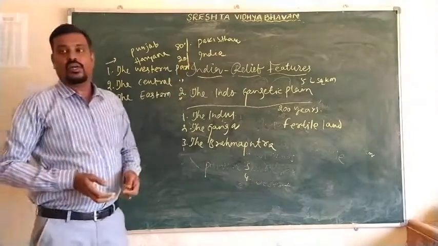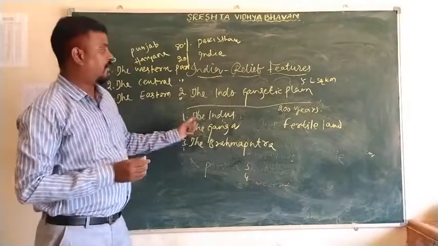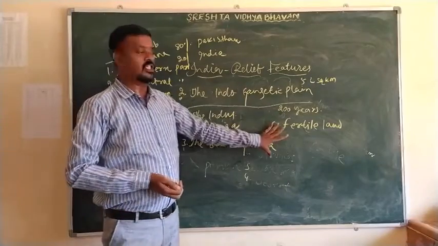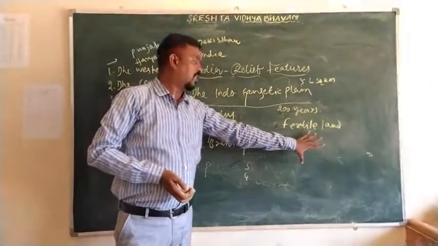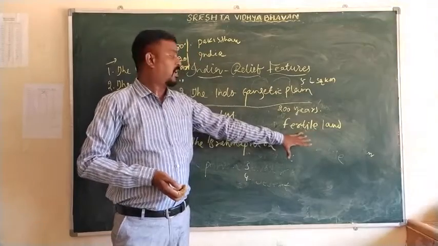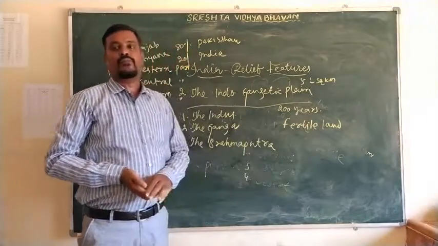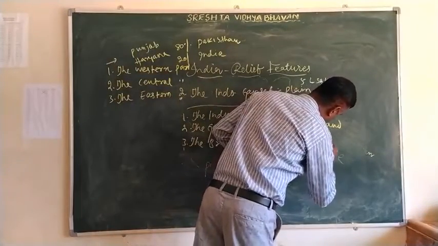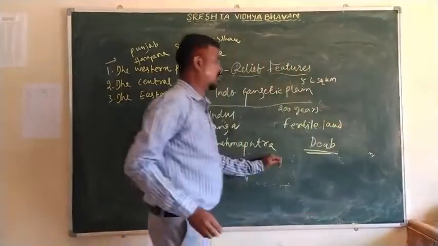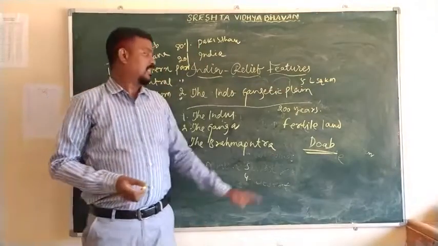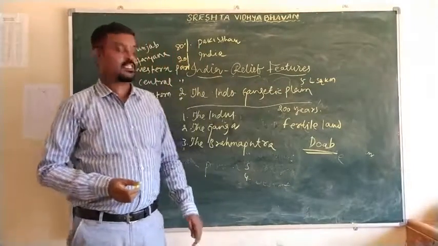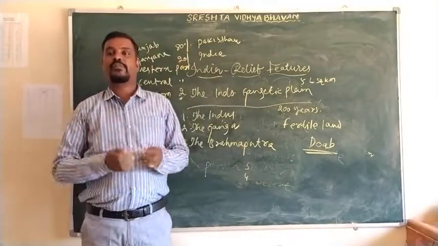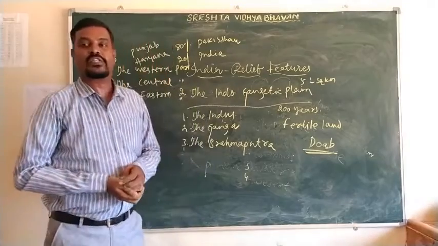Here we can see the fertile lands. I have already told you, whenever the rivers flow, they bring alluvial soils and deposit them in the plain areas. Those plain areas are very fertile land. Those fertile lands are called the Doab region. The Doab region is nothing but the land between two rivers.